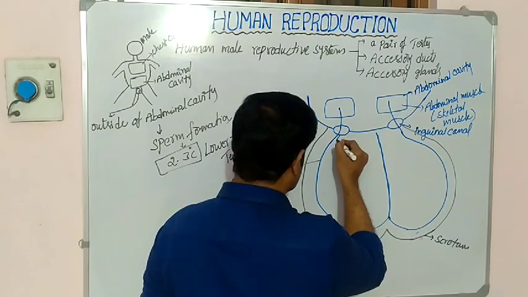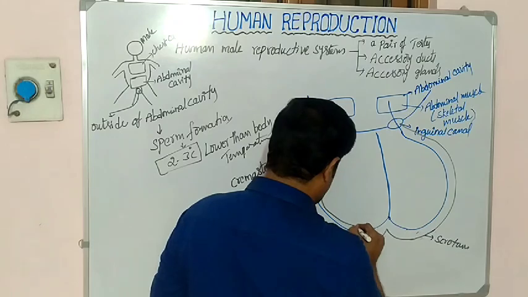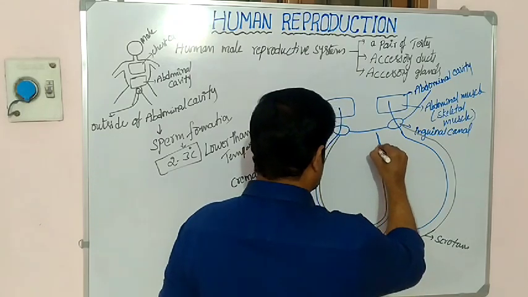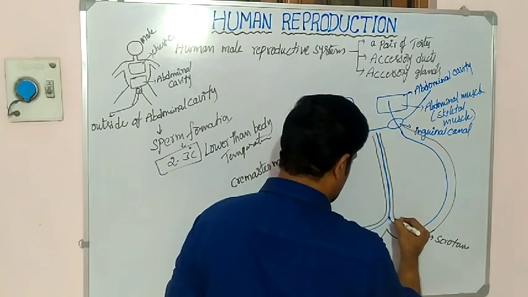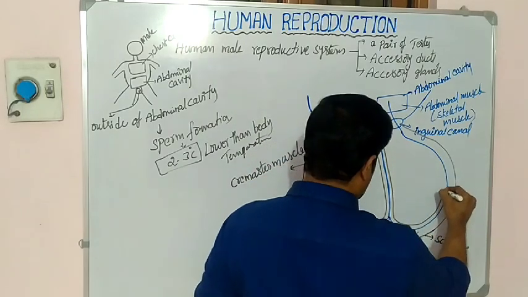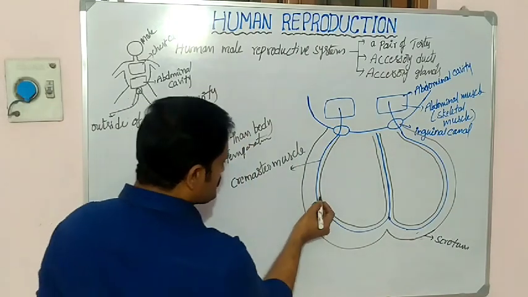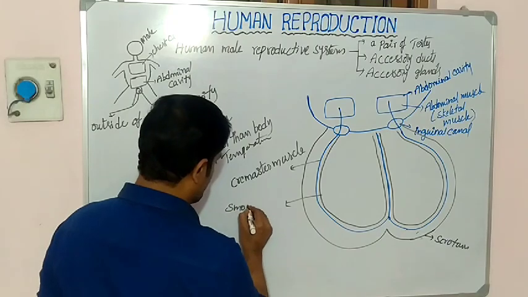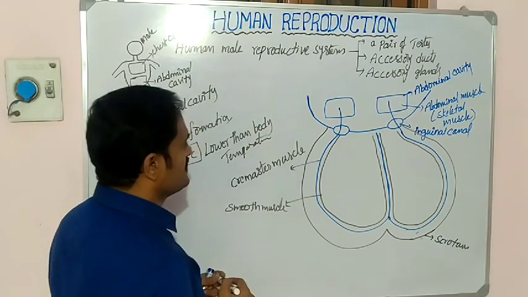This is one more muscle, and it also continues like this. These kinds of muscle are called smooth muscle. Remember. So this is called what? Smooth muscle.